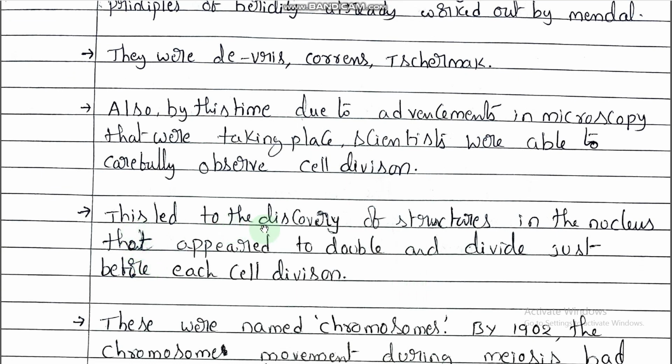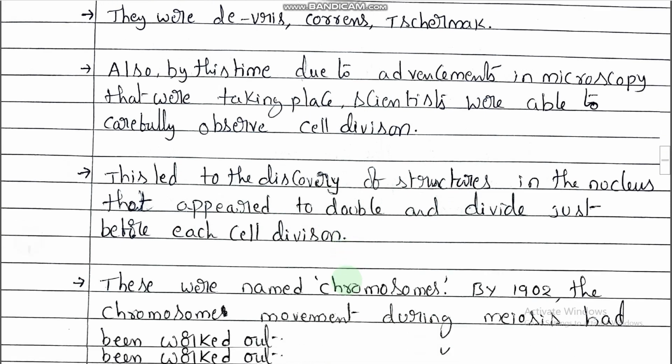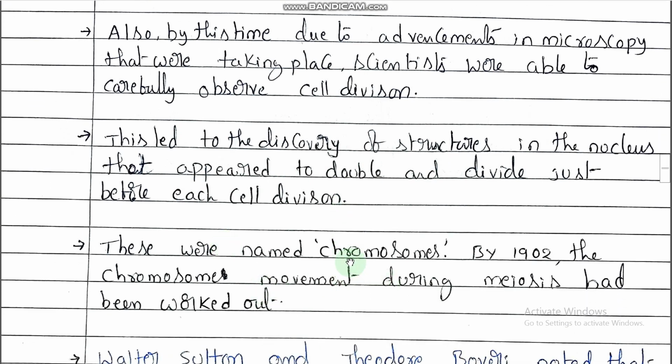And this led to the discovery of structures in the nucleus that appear to double and divide just before each cell division. So at the time of cell division, either meiosis or mitosis, what happens? Different types of changes occur. They appear to double and divide just before each cell division. So these were named chromosomes.